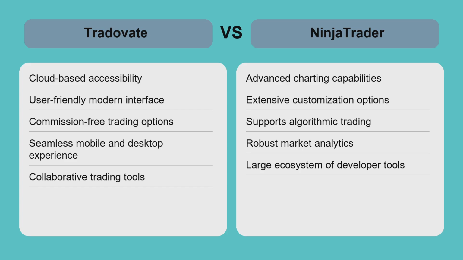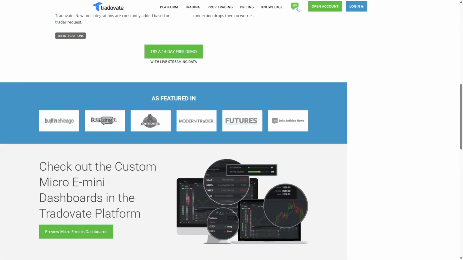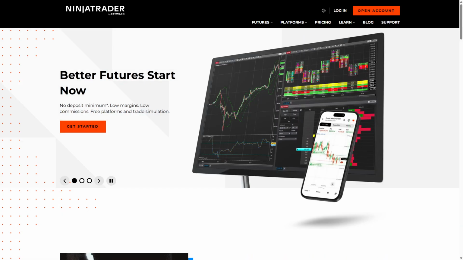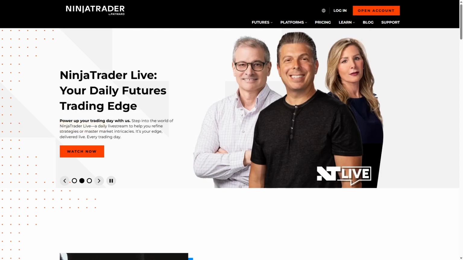Sources: https://Tradovate.com, http://NinjaTrader.com. Choose Tradovate if you want a user-friendly, cloud-based platform with low fees and seamless access across devices for straightforward futures trading. Opt for NinjaTrader if advanced charting, automation, and customization are essential to your trading strategy. Its powerful tools support professional futures traders looking for deep control. Ultimately, your choice should align with your trading style and technical needs.